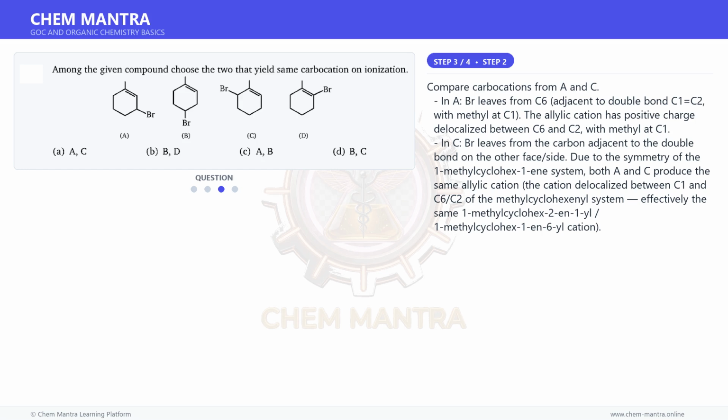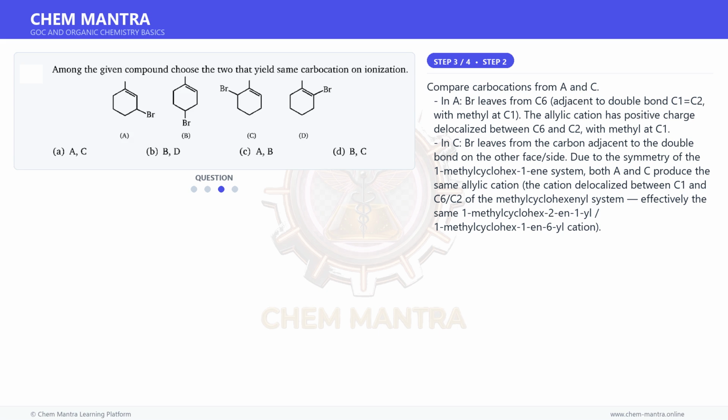Compare carbocations from A and C. In A, Br leaves from C6, adjacent to double bond C1=C2, with methyl at C1. The allylic cation has positive charge delocalized between C6 and C2 with methyl at C1. In C, Br leaves from the carbon adjacent to the double bond on the other side.